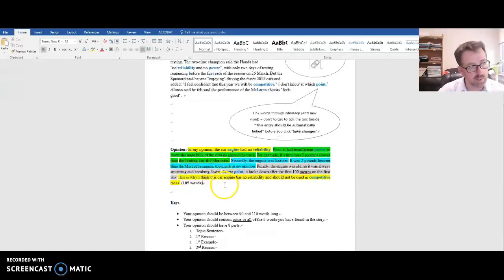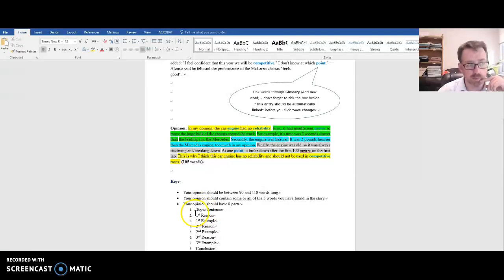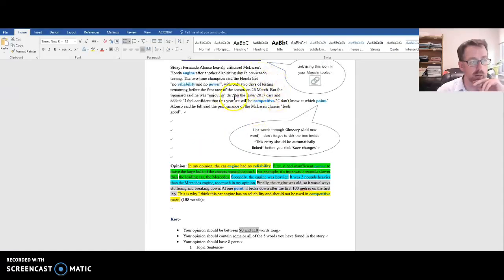Now, this has 8 parts to it. A topic sentence, first reason example, second reason example, third reason example, and a conclusion statement. Now, the idea here is that we have 2 colors, yellow and yellow, which means that it's quite connected, and you've got first reason example, first reason example, first reason example. So 8 in total, that's your minimum. I'm looking for about 90 to 110 words long. And in your opinion, you should have some of the vocabulary from your story inside your opinion.